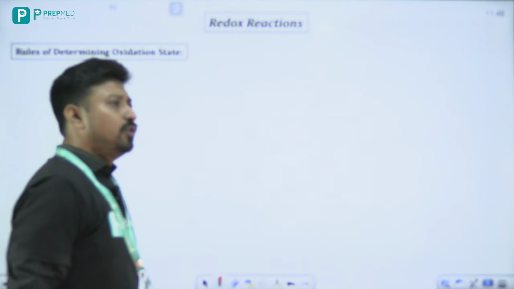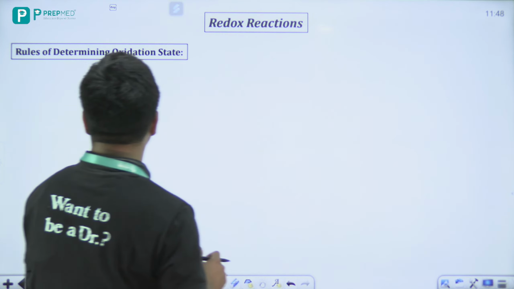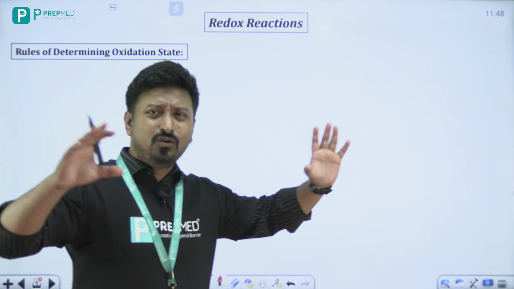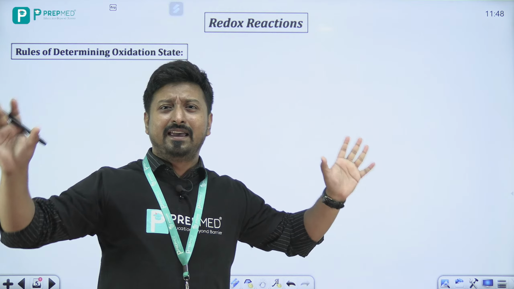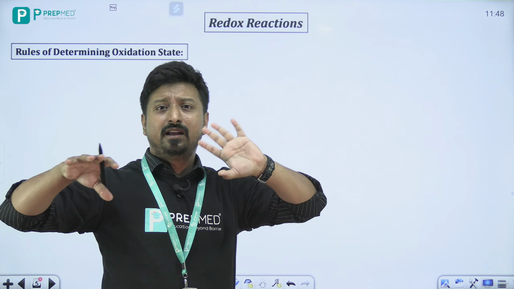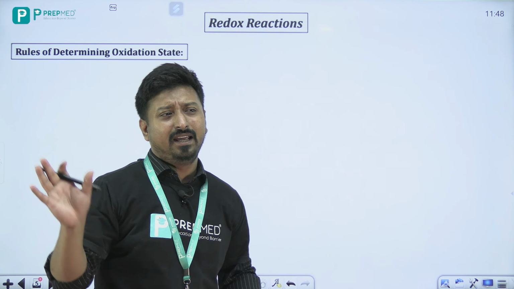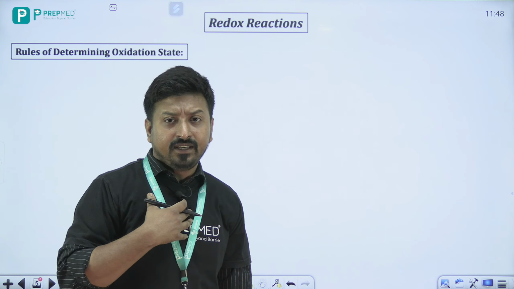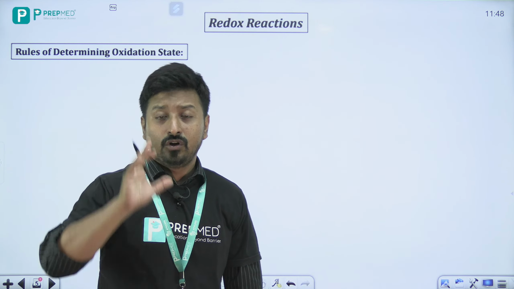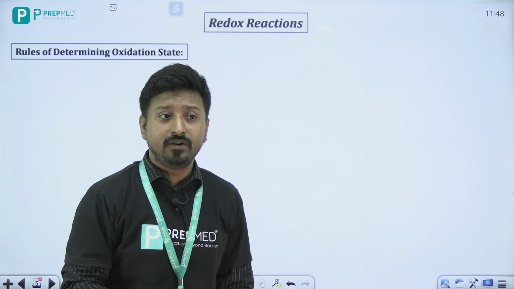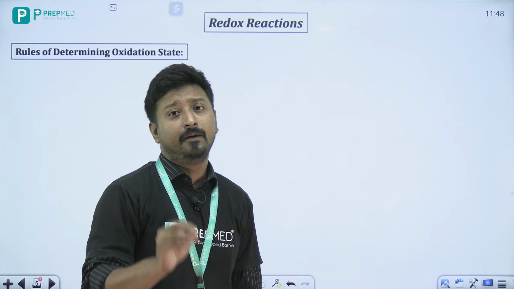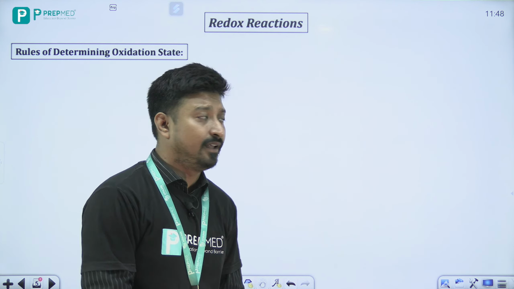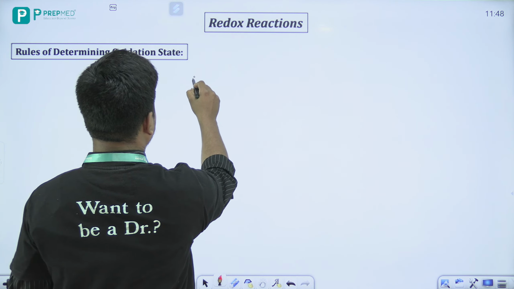When we talk about the rules, let's not go point-wise, and you will see in the book there are a lot of points written. Beta, there is no need to panic. I will give you today a very short trick to remember everything. What you need to do is remember the periodic table, and the rest we will see. So let's draw the periodic table.